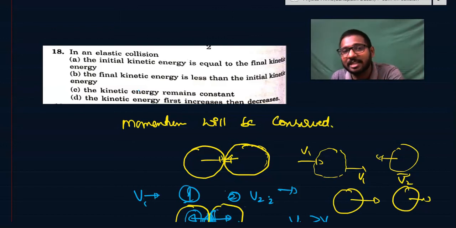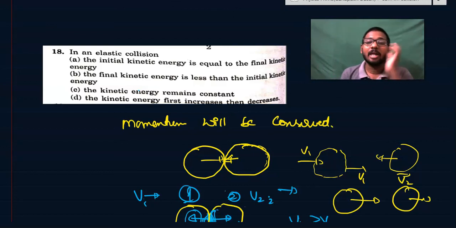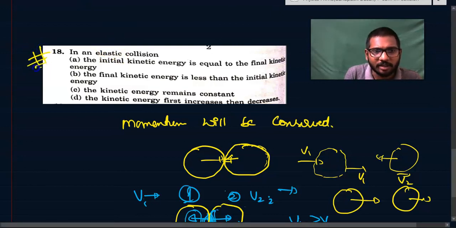If it is not an elastic collision, some part of it is wasted and converted into heat energy, and only some part will be regained as kinetic energy. If it is a perfectly inelastic collision, they both move with the same common velocity without the energy being restored. The lost energy will be completely wasted or converted into heat energy. So here, according to this principle, a very important fundamental: is the initial kinetic energy equal to the final kinetic energy?